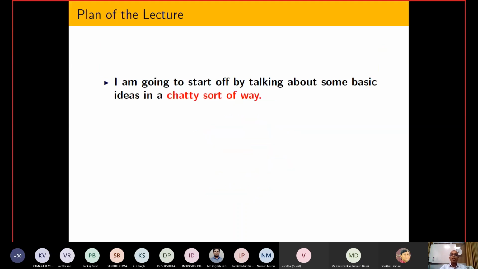And obviously this is related to some kind of applied mathematics or abstract mathematics, but I am going to present everything in a chatty sort of way. The main goal is not to present in the form of theorem, lemma, or these kinds of formulations, just to talk about the ideas. So I hope you are able to get some idea about fractional order, when you have to apply it, and when you have to avoid it.